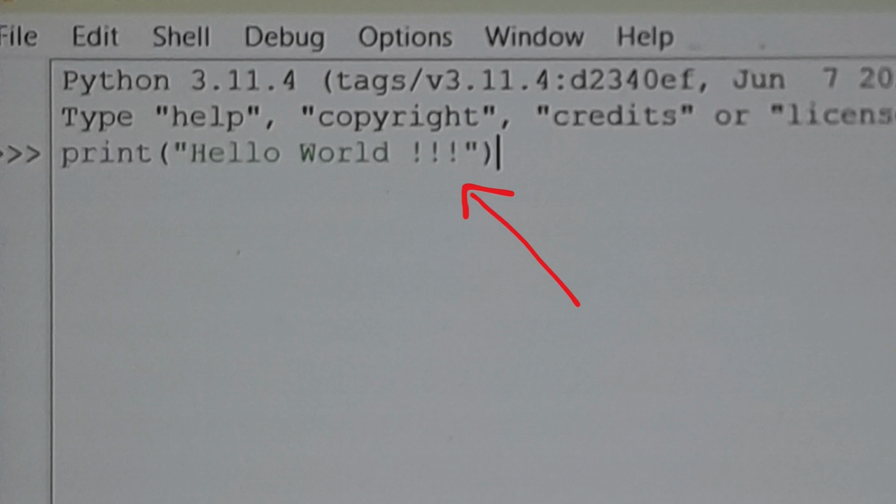Okay, so now as here print of hello world, the output we get is hello world. Yes, it is printed to the screen.